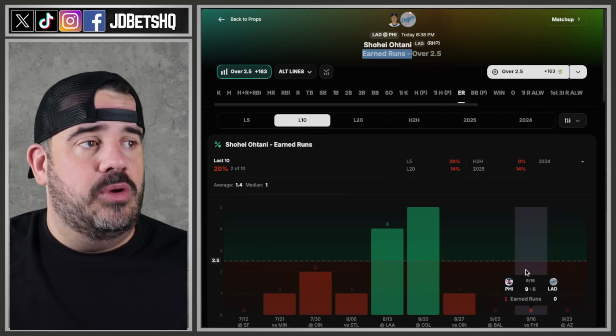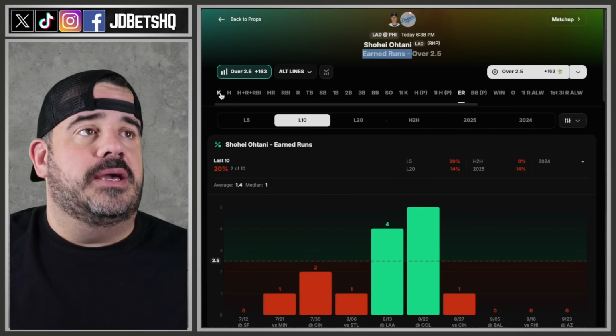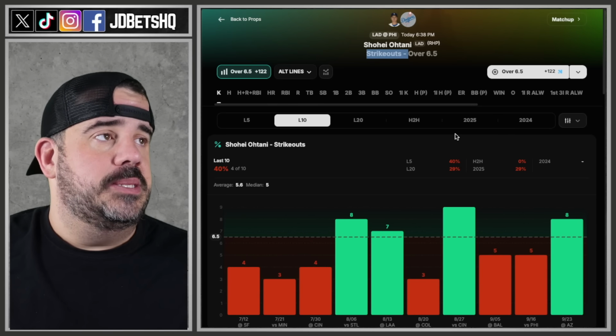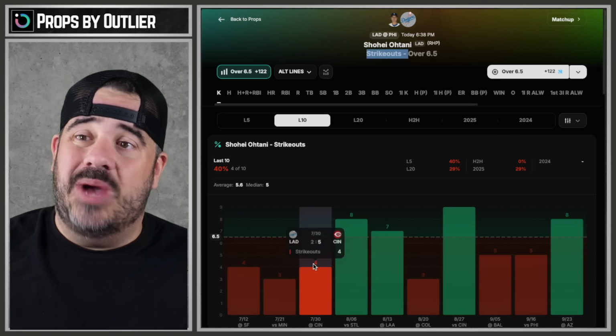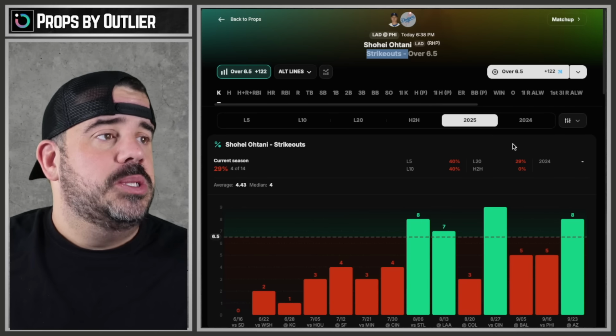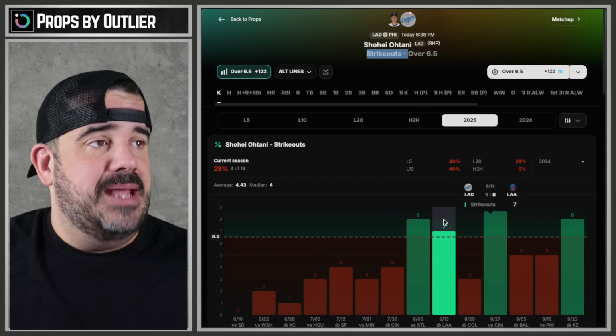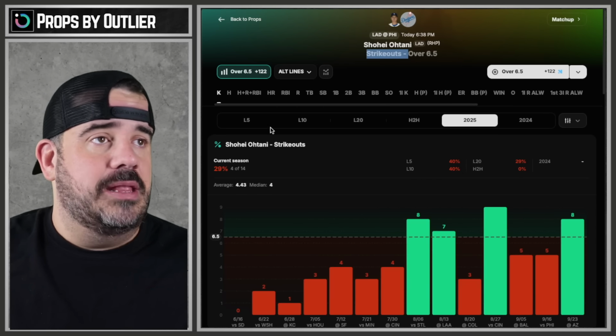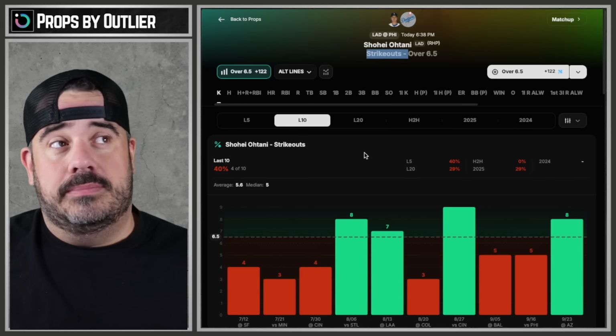So when he locks in, he's probably one of the top pitchers. So does he lock in enough to where we get these 7 strikeouts at plus 202? I want to chase this. I really want to. 2025, his high is 9. He had an 8 a couple times, a 7, all within the last 10 games. So it's not a bad one.